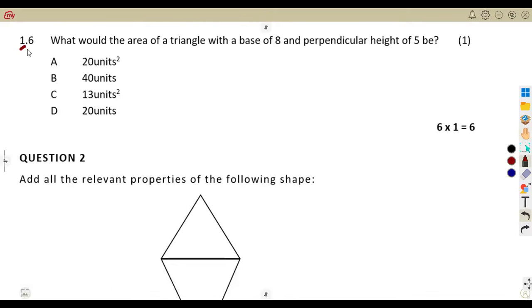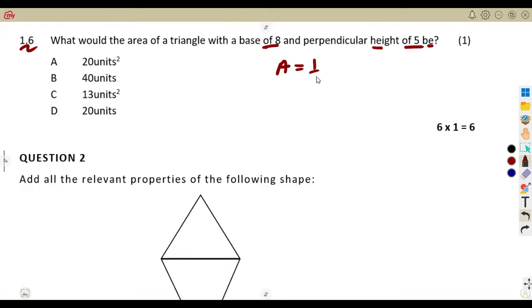All right. 1.6. What would the area of a triangle with a base of 8 and a perpendicular height of 5 be? What is the area if you are given the area of a triangle, base and perpendicular height?